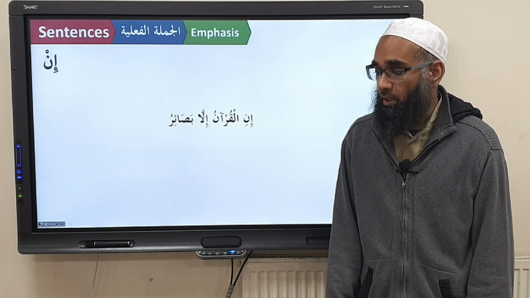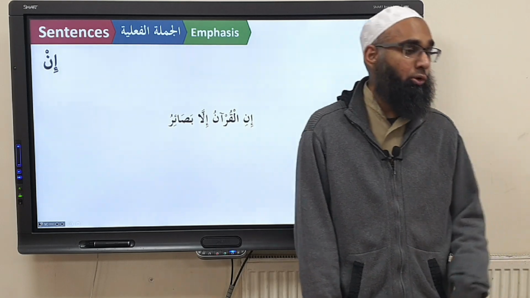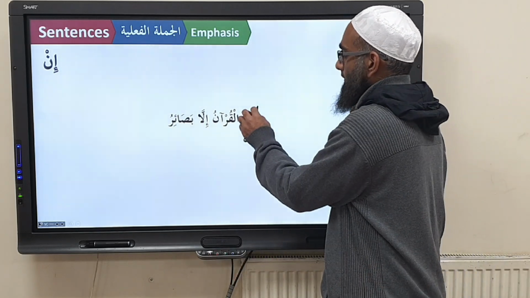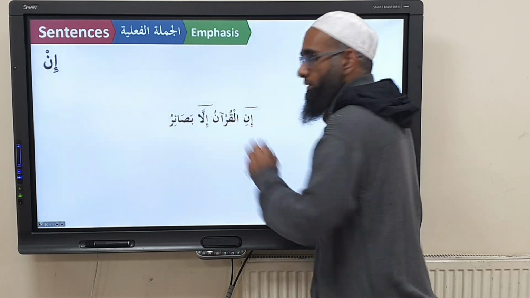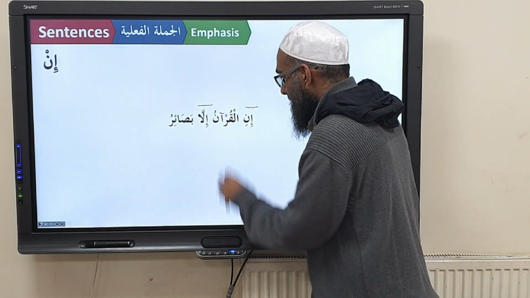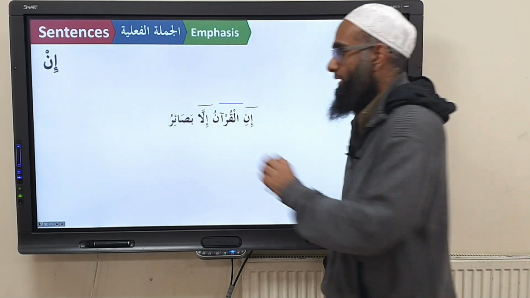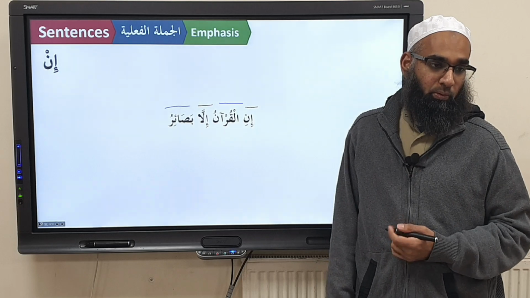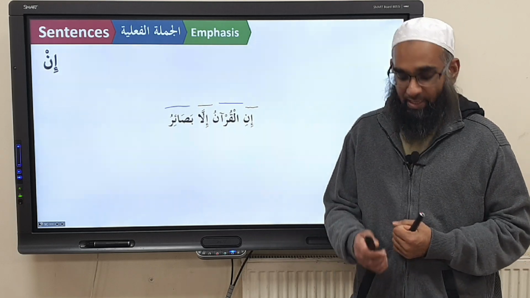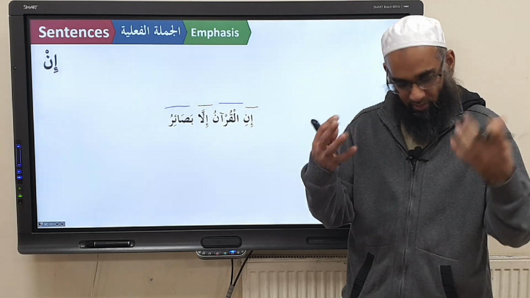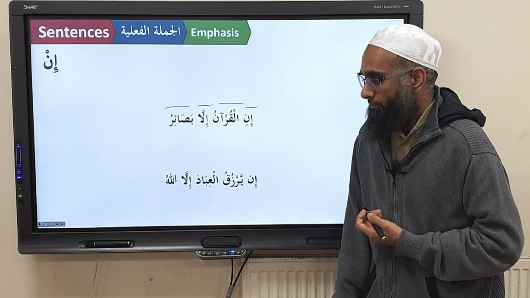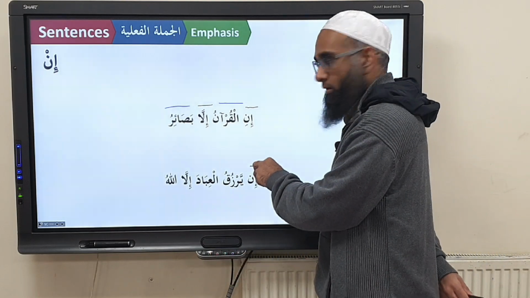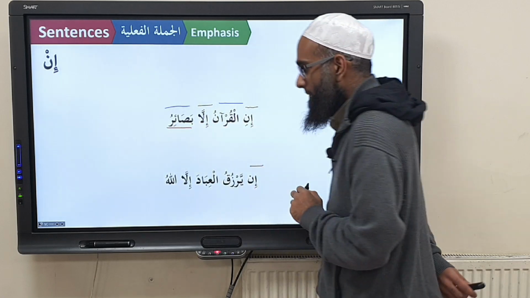In al-Qur'anu illa basair. Basair came before: basiratun, plural basair, insight. So in al-Qur'an illa basair, how do you do the tarkeeb of this? In is what? Harfu nafyin, illa is harfu hasrin. And al-Qur'anu becomes mubtada. Basair becomes khabar. So what does that mean? The Qur'an is only insights, meaning it has wisdom, insights, profound knowledge. Next one, your turn. We should underline basair here to give the emphasis.